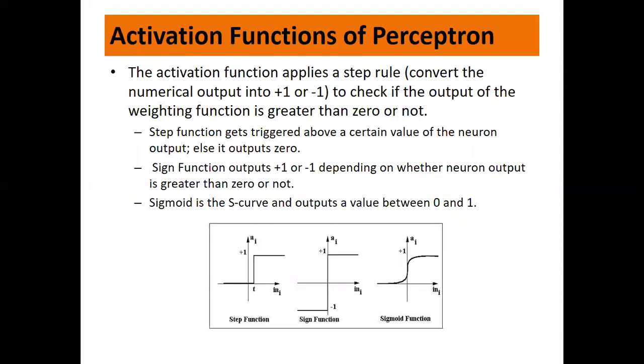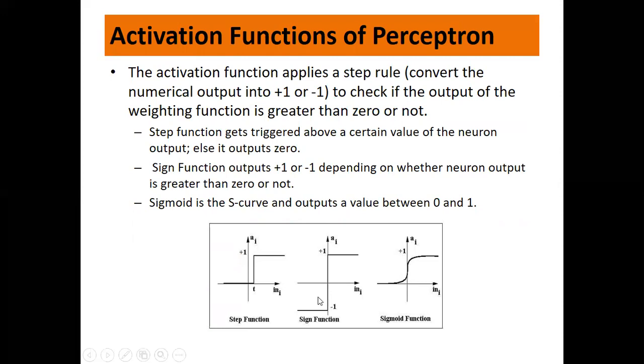Now, activation functions of the perceptron. The activation function applies a step rule, that is, convert the numerical output into +1 or -1. For what? To check if the output of the weighing function is greater than 0 or not. Now there are three types of activation functions we use for perceptrons. The first one is the step function, which gets triggered above a certain value of the neuron's output, else it outputs 0. So if it gets triggered, then you get 1. If it doesn't get triggered, then the output is 0.